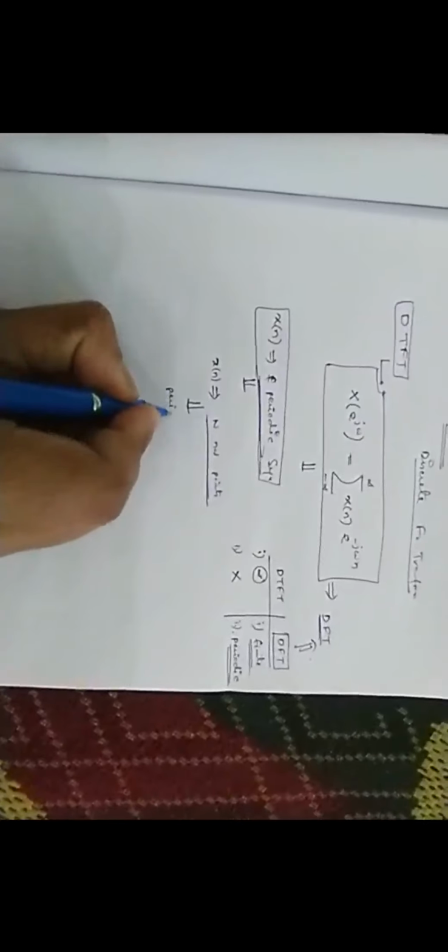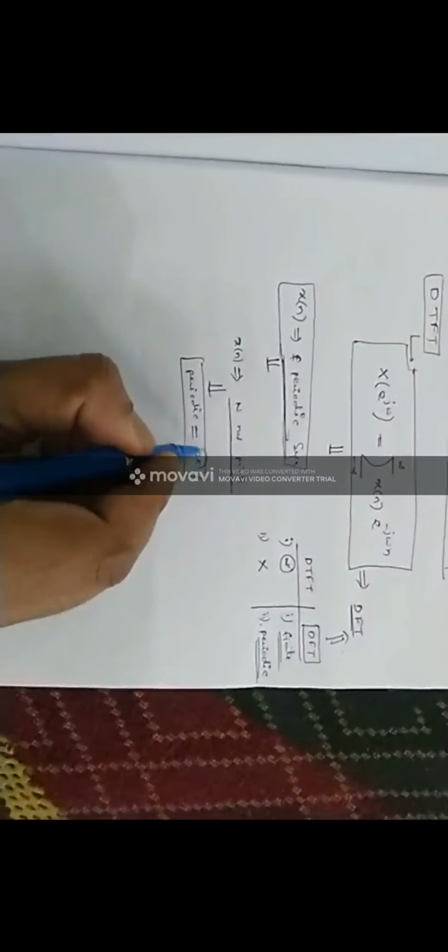As it is a periodic sequence, let us suppose its time period is 2π. Now you can ask me, why are you taking the time period as 2π? Because it is defined by x(n) e^(-jωn).